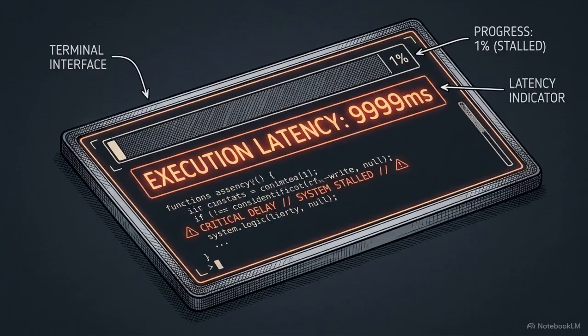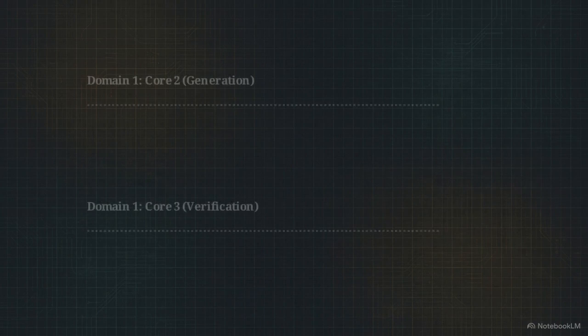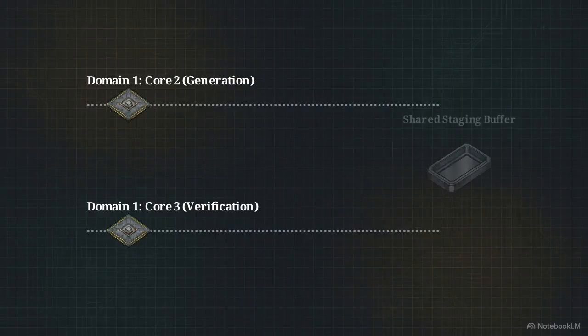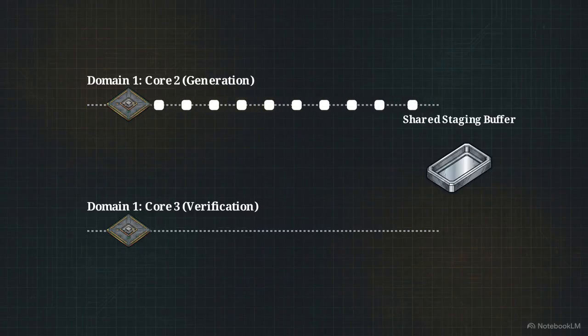The third and final architectural challenge is latency degradation. Forcing the system to execute compiler-level syntax checks inline after every single token generation step destroys the physical velocity of the output. We resolve this by decoupling the verification process entirely, creating a two-stage non-blocking buffer that leverages both bare metal cores. On the top lane, Core 2 generates tokens on a continuous linear trajectory, emitting them at maximum physical speed into a shared staging buffer. It never pauses to check its own work.